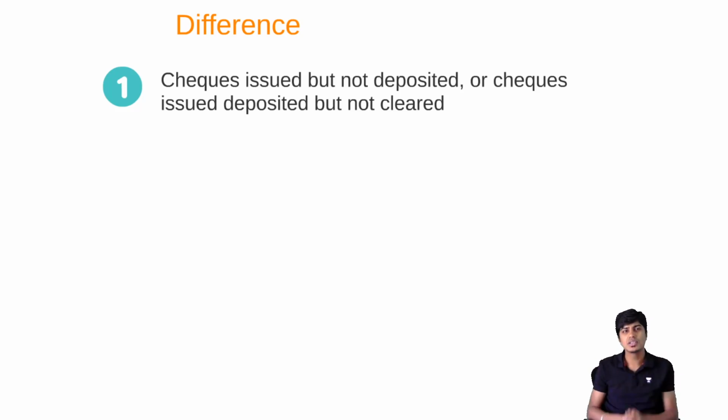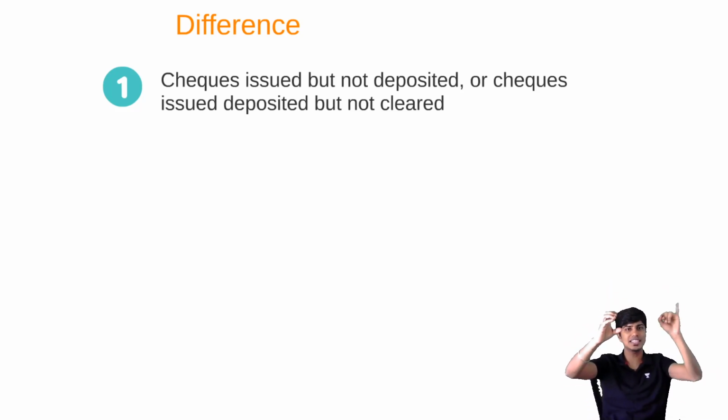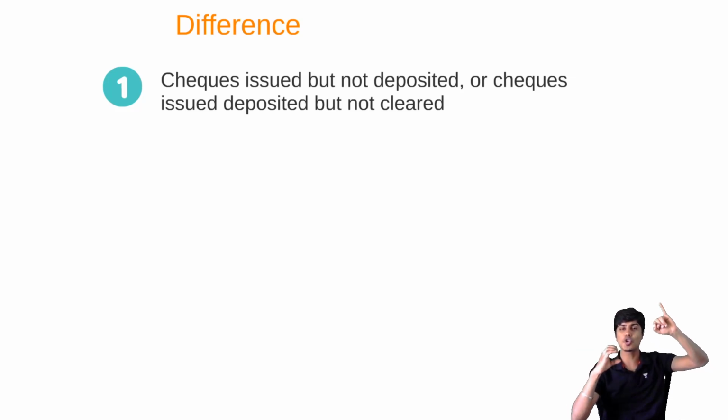Because of this, what can happen is, I issued the check, I made the entry, this is my cash book, this is my passbook. C for cash book, P for passbook. I've made the entry in my cash book and the balance has dropped. Whereas the entry is not made in my passbook and my passbook balance is not dropped. This is a valid reason for difference. Cash book decreased, passbook is not.